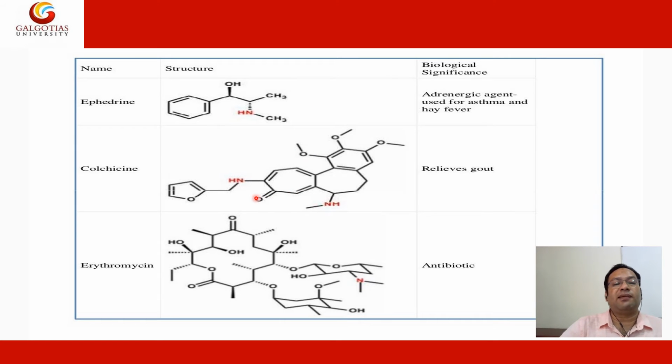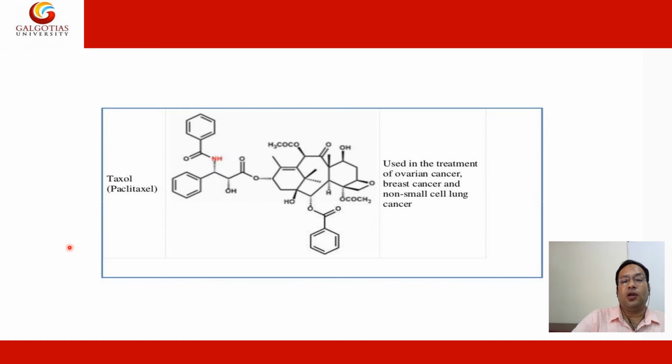you see the different tables and their alkaloidal nature. Ephedrine is a biological adrenergic agent used in asthma and hay fever. Colchicine, this is the structure of colchicine, which is used for relief in gout. Erythromycin is an antibiotic used in different types of disease. Taxol is a very potent drug for cancer, especially ovarian and breast cancer. Okay,